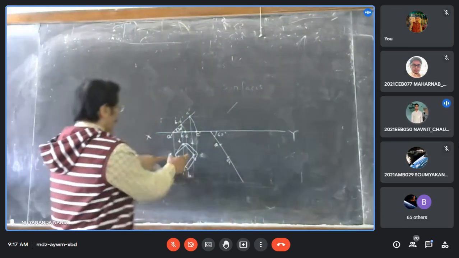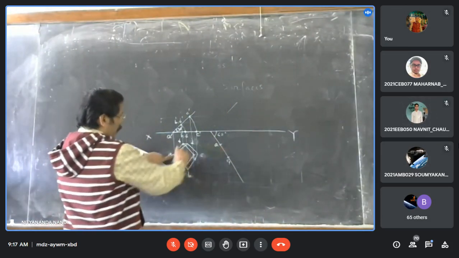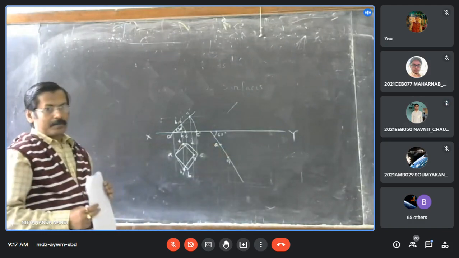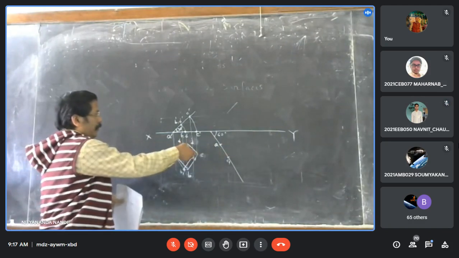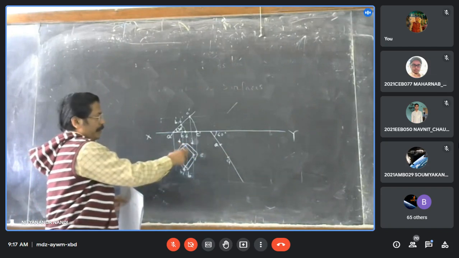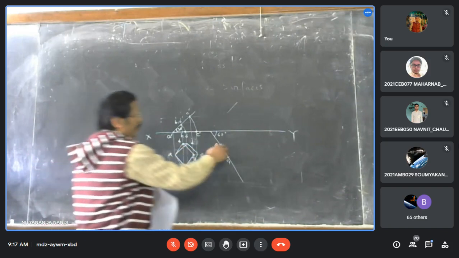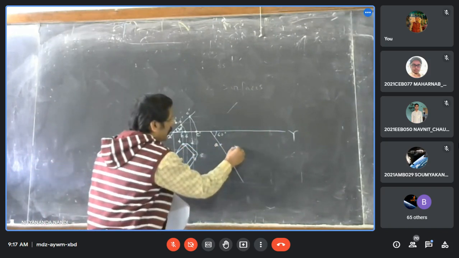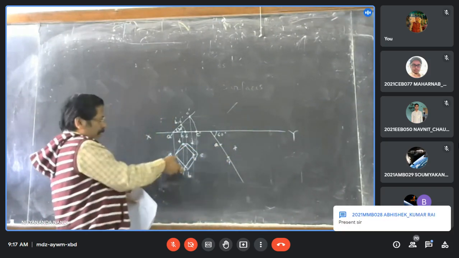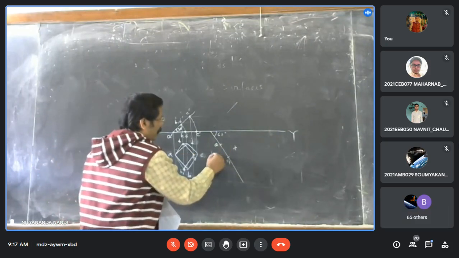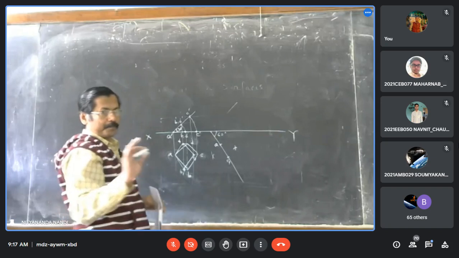So A1 is now here. You have to copy A1 with the help of your divider. A point is this, B point is this. So A1, C1, B. Similarly, A1, C1, B. Clear or not?